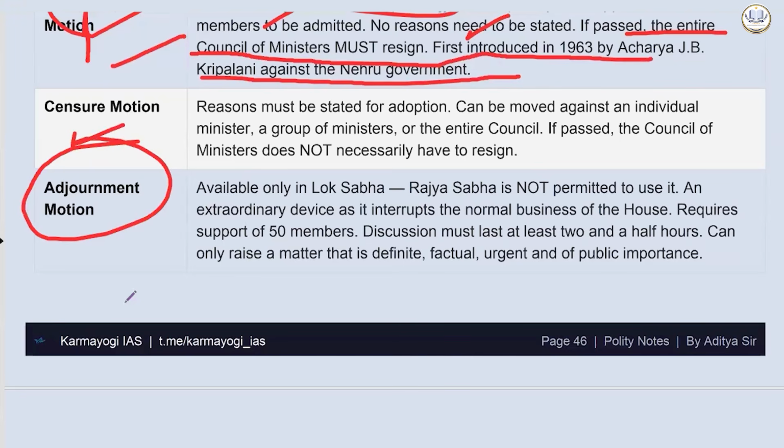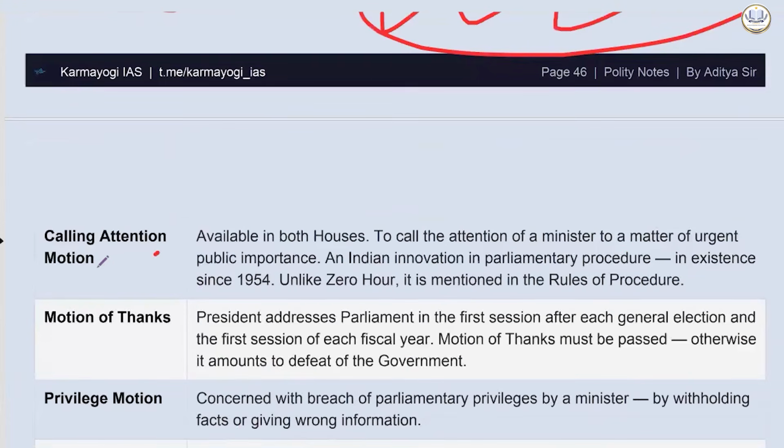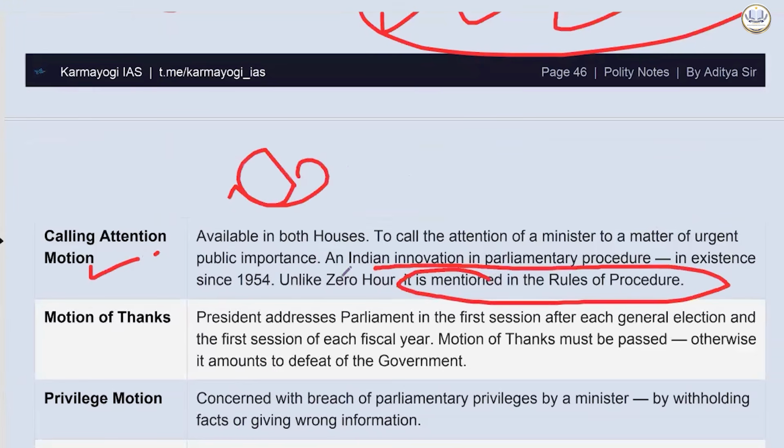Discussion must last at least 2.5 hours, and it can only raise a matter that is definite, factual, urgent, and of public importance. Then comes calling attention motion. Calling attention motion is available in both the houses. It calls the attention of a minister to a matter of urgent public importance. It is an Indian innovation in parliamentary procedure, in existence since 1954, and unlike zero hour, it is mentioned in the rules of procedure.